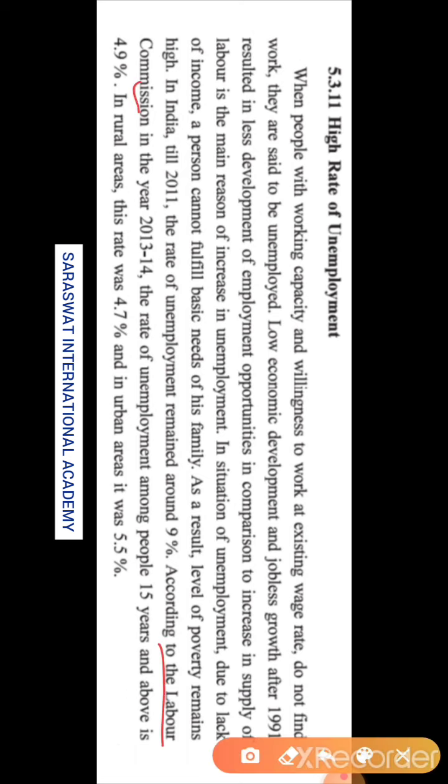Now here is some data that we are going to see: in India in the year 2011 the rate of unemployment was around 9%, and according to the Labour Commission in the year 2013-14 the rate of unemployment among people 15 years and above was around 4.9%. In rural area, in village area, this rate was 4.7, and in urban area, in city area, the rate of unemployment is 5.5%. This data you have to remember for the MCQ and one line question.